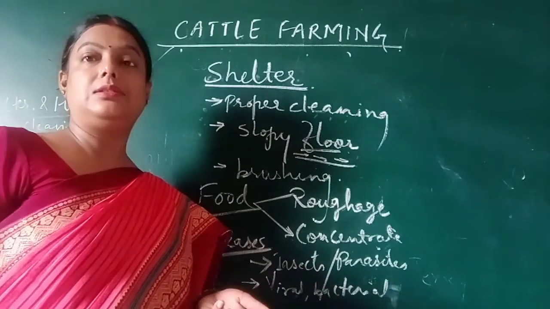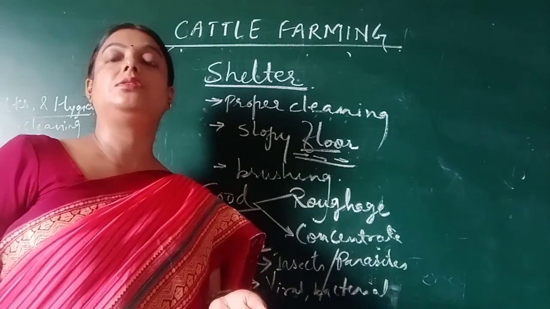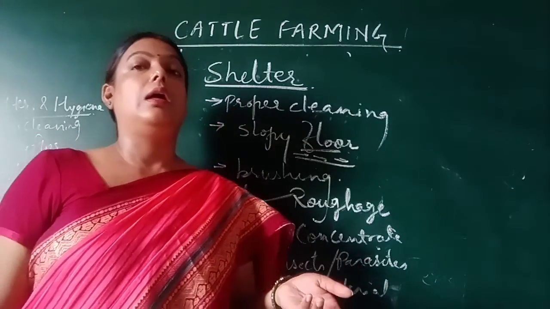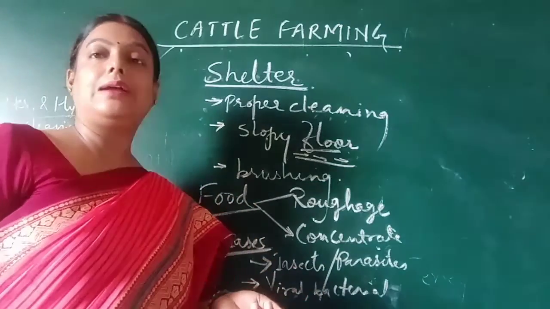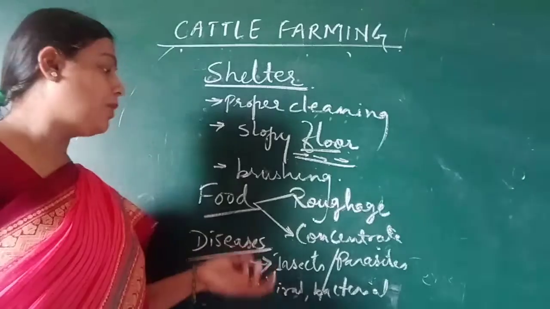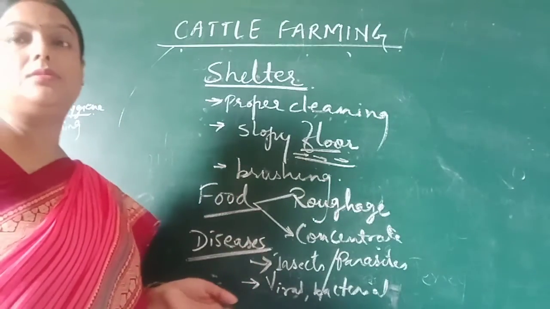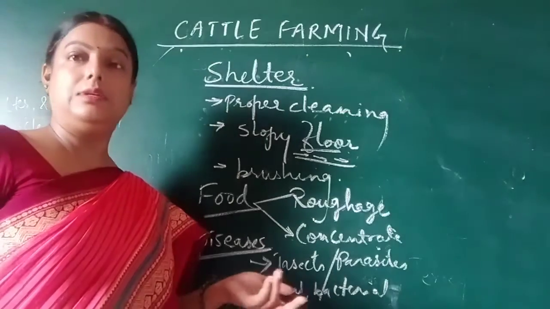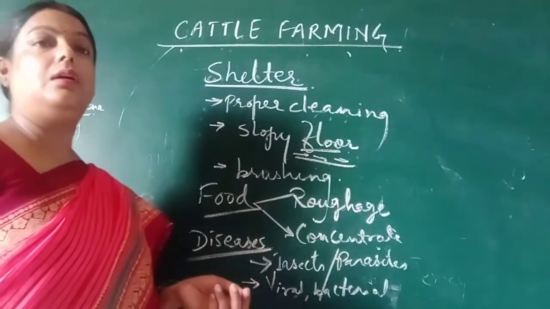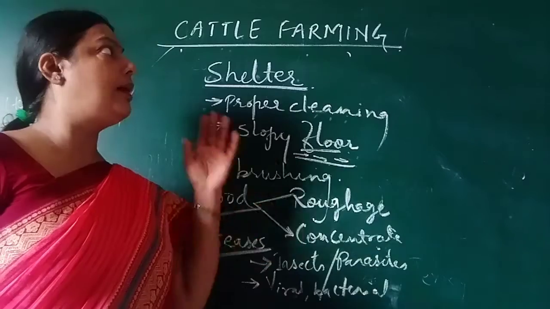They can have an intestinal disease or some disease related to the stomach also. In that case we must contact a vet for proper medicines, so that our purpose of milk production or draught labor does not get hampered. So this is all regarding cattle farming.